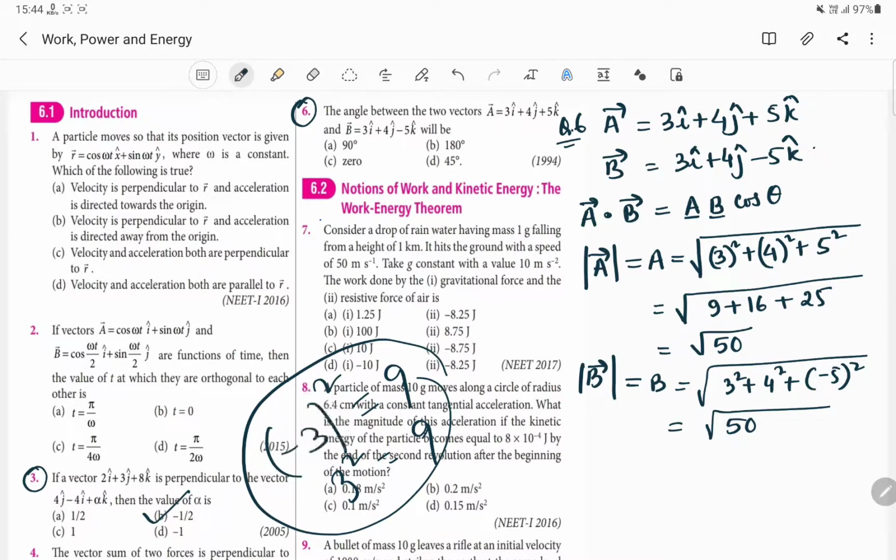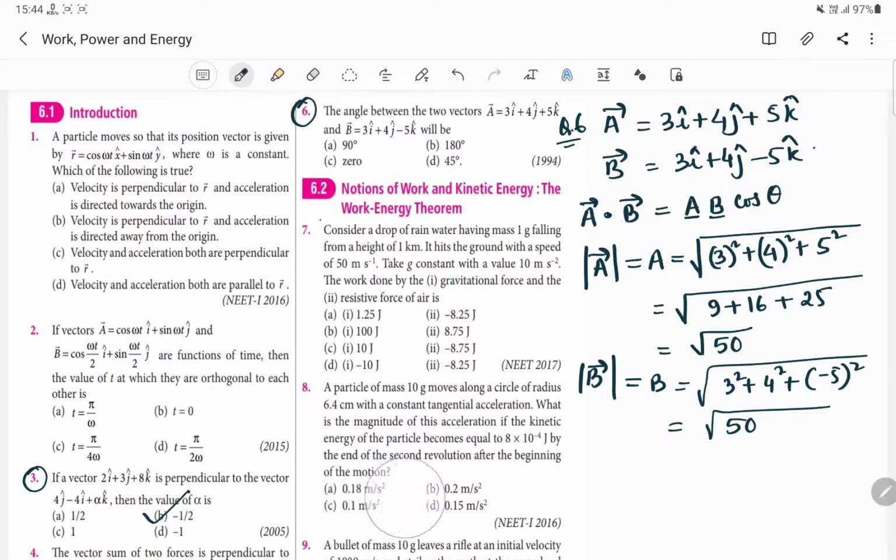And once we get the magnitude of A and B, we can also simply find out the dot product. A dot B will be equal to, very simple, 3 I cap plus 4 J cap plus 5 K cap, and we have to find out the dot product over here. The dot product will be 3 I cap plus 4 J cap minus 5 K cap.